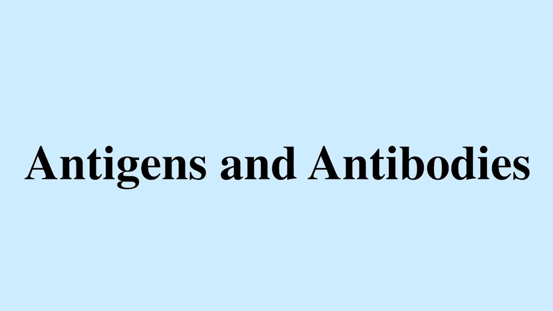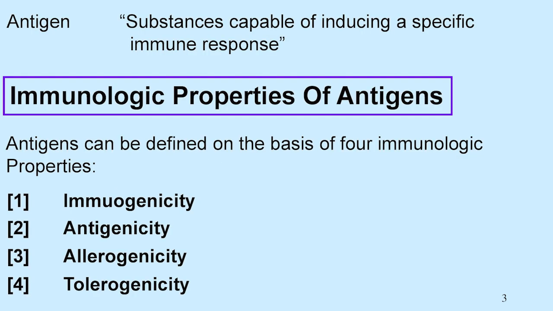Now we will discuss antigens and antibodies. Introduction about antigen: a substance capable of inducing a specific immune response is known as an antigen. Immunological properties of antigens. Antigens can be defined on the basis of 4 immunological properties. First one is immunogenicity, second one is antigenicity, third one is allergenicity, fourth one is tolerogenicity.